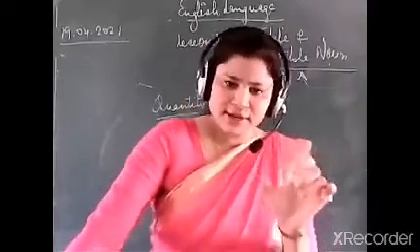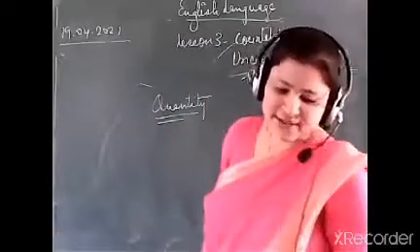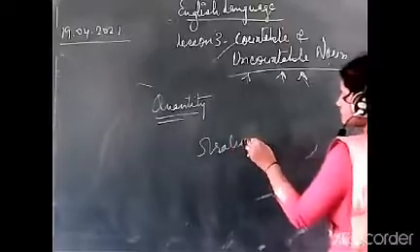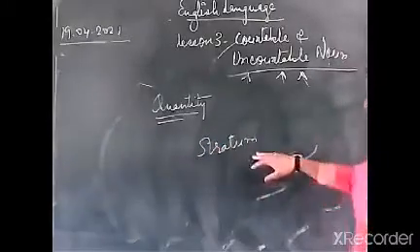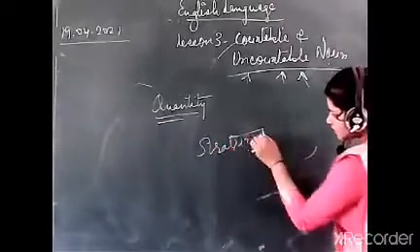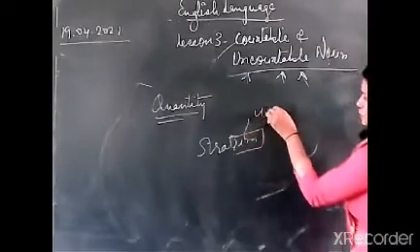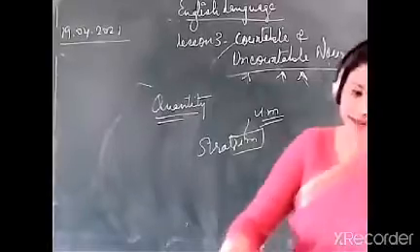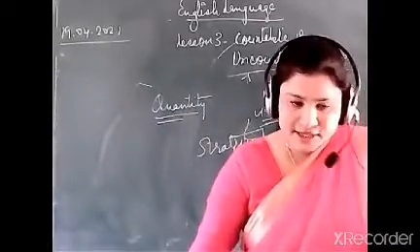It's very simple. You have to check the word. Suppose a word is given: stratum. First of all, you have to check that this is ending with UM. There is a rule for making these types of nouns plural, given on page number 14.